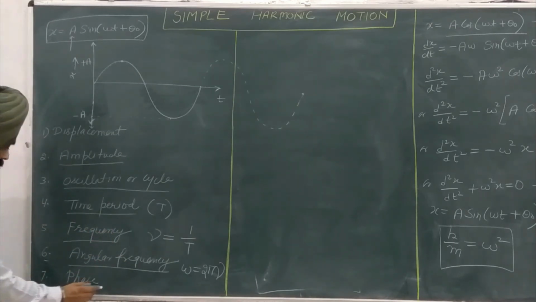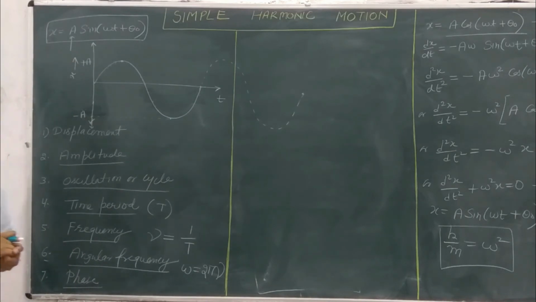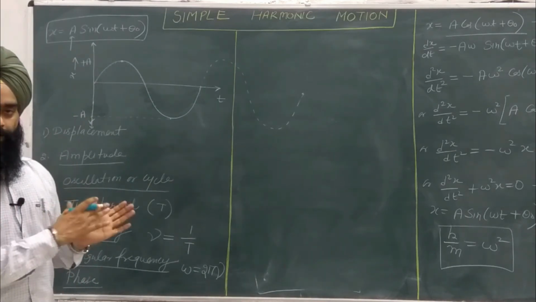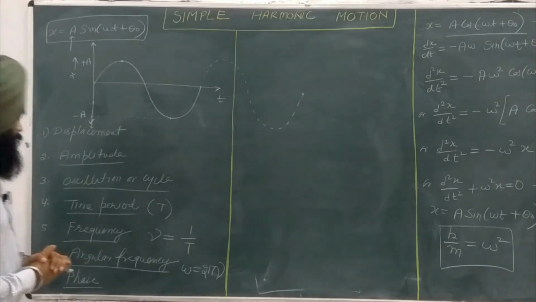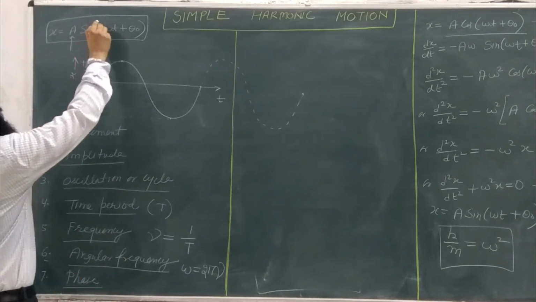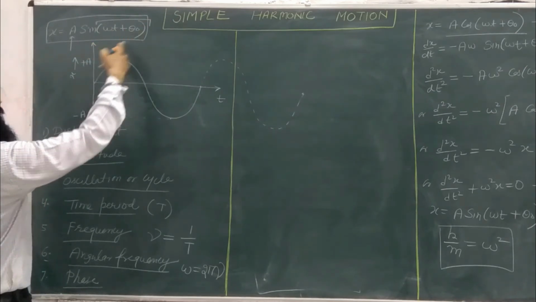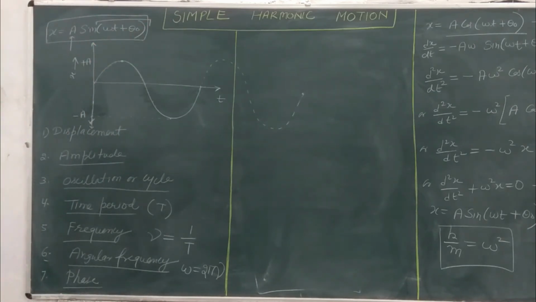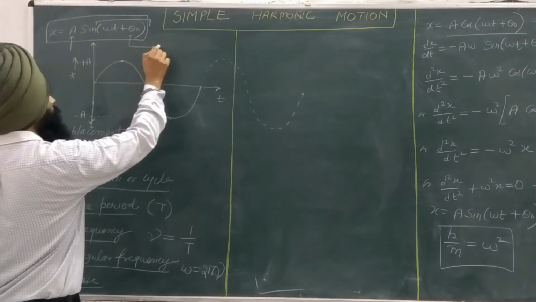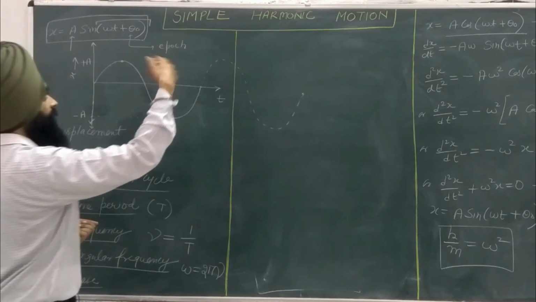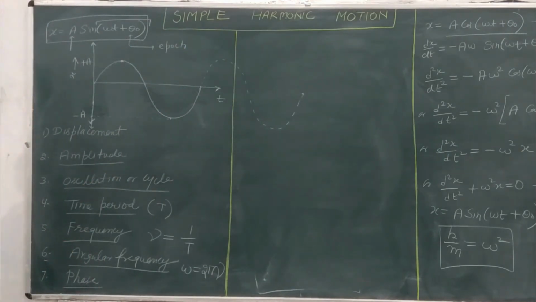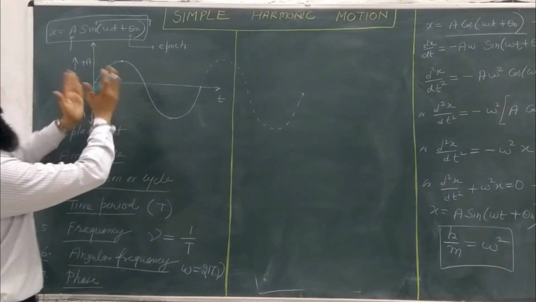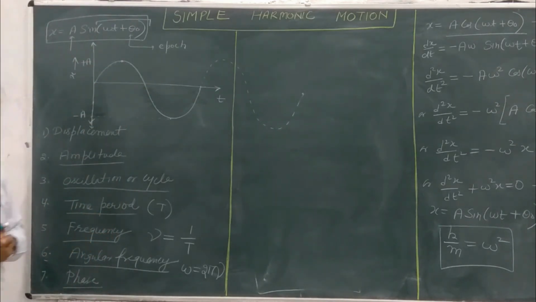The next important point is phase. Phase is the state of motion with regard to its displacement as well as its position. So this whole term, omega t plus theta naught, is called the phase of the simple harmonic motion. In this case, theta naught is called the epoch or the initial phase. Initial phase means the state of the motion at the time t equal to 0. So all the terms are explained from this equation.